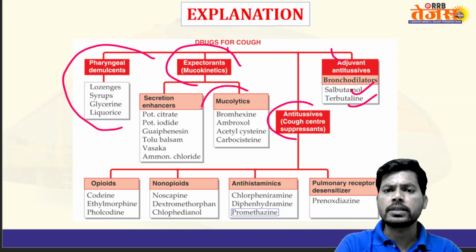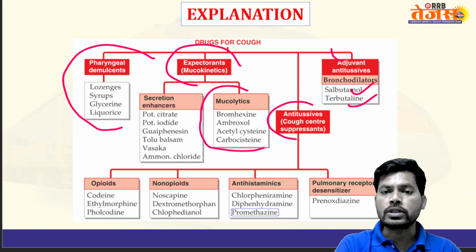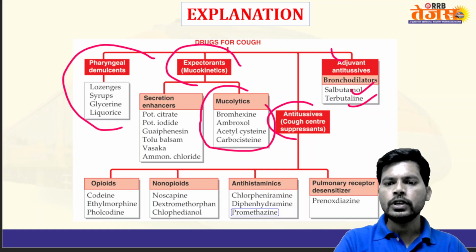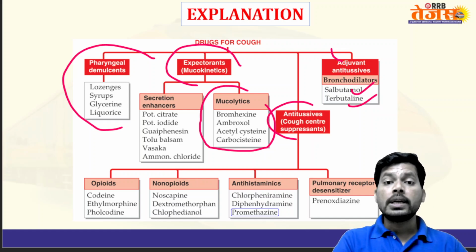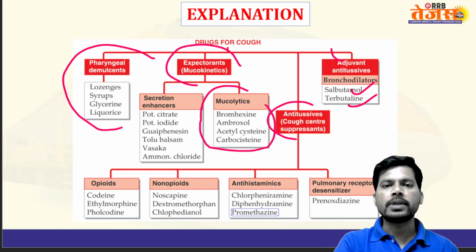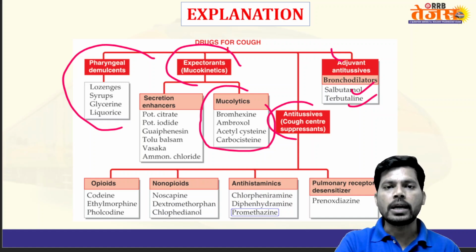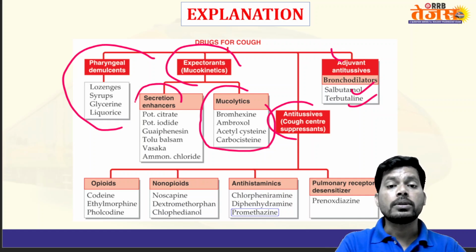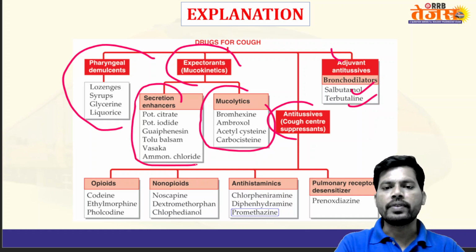Mucolytics like bromhexine, ambroxol, acetylcysteine, carbocisteine. So these are the mucolytics. These drugs break down the thick mucus and free the lungs from the secretions. And then the secretion enhancers. These drugs enhance the mucus secretions outside of the airways.